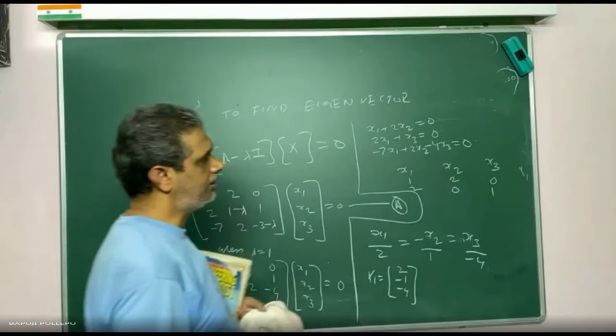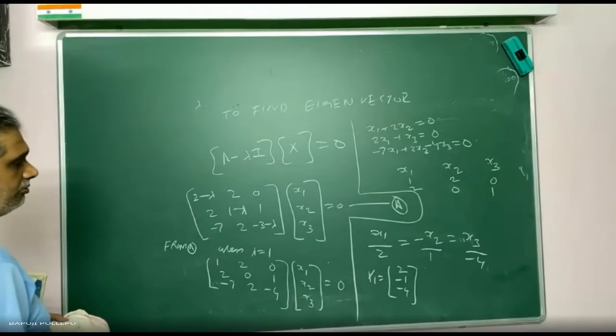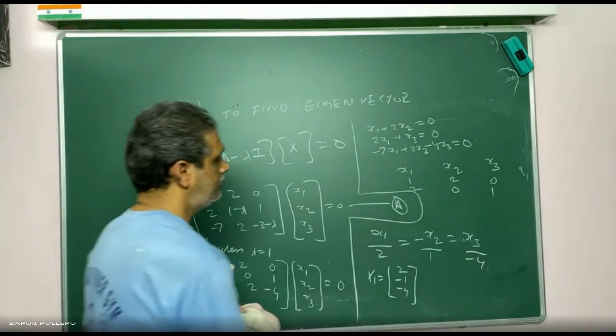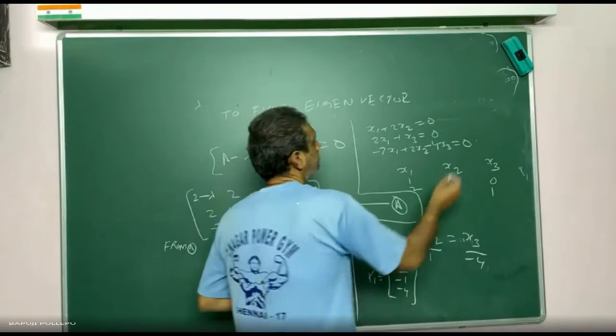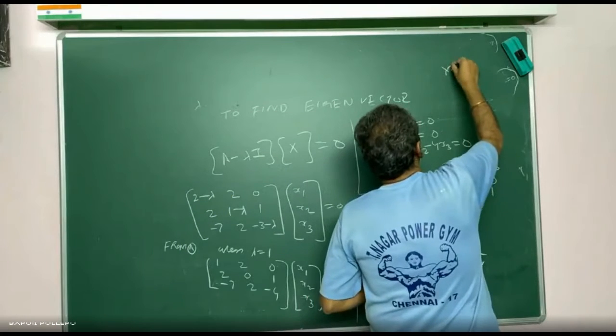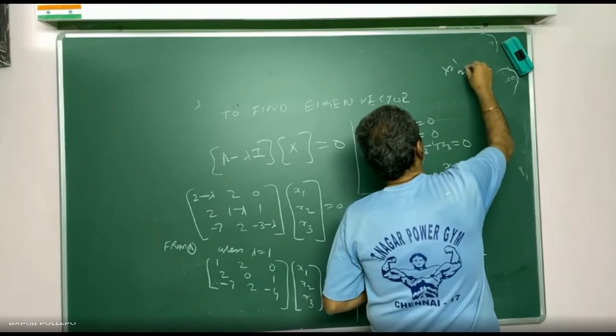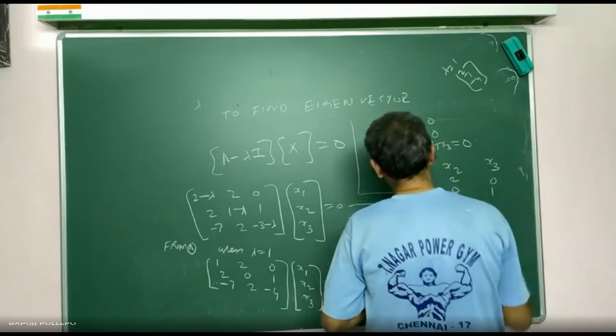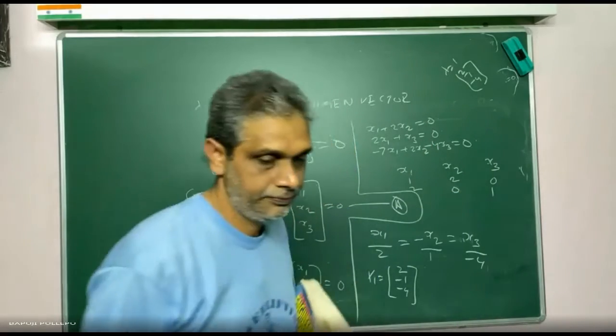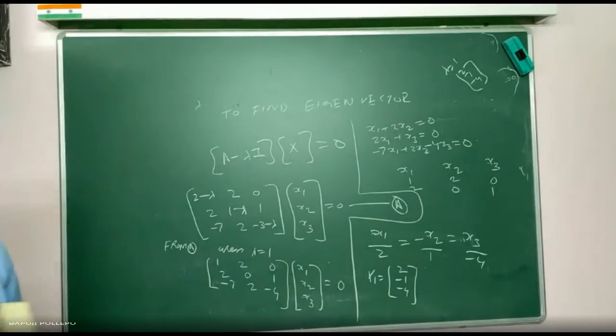Now from this, what do you understand? When lambda is equal to 1, the eigenvector is 2, minus 1, minus 4. Note down fast. Take any two different equations, A minus lambda x, then you can write the coefficients. For x1, leave this; for x2, always write minus 2, then x3. Copy down fast. Come on.